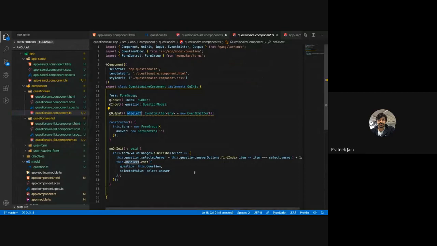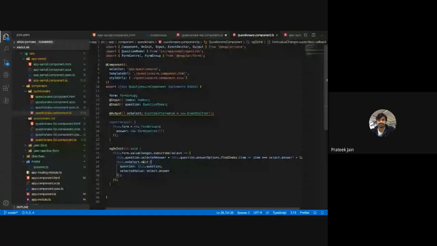This is the way I am emitting the event. You might be confused because there I used a string as the parameter, and here I am using an object as a parameter. The benefit of this is that we can use any data type inside emit. We are not constrained by anything, so we can use any data type here and emit it.